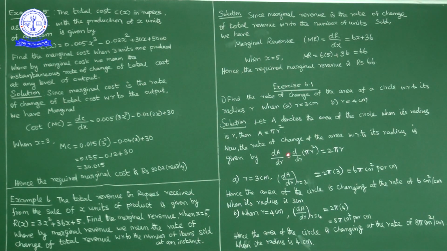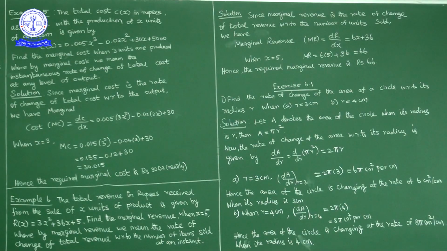Okay, dA by dr is equal to d by dr of pi r square. Pi r square derivative with respect to r is 2 pi r, because pi is constant, r square derivative is 2r. When r equal to 3, 6 pi centimeter square per centimeter. Second case when r is equal to 4, dA by dr equal to, in place of r if you write 4, 8 pi. 8 pi centimeter square per centimeter. So area of circle is changing at the rate of 8 pi centimeter square per centimeter.